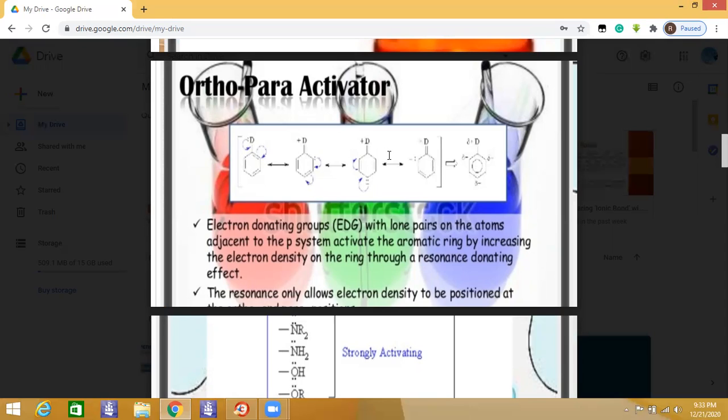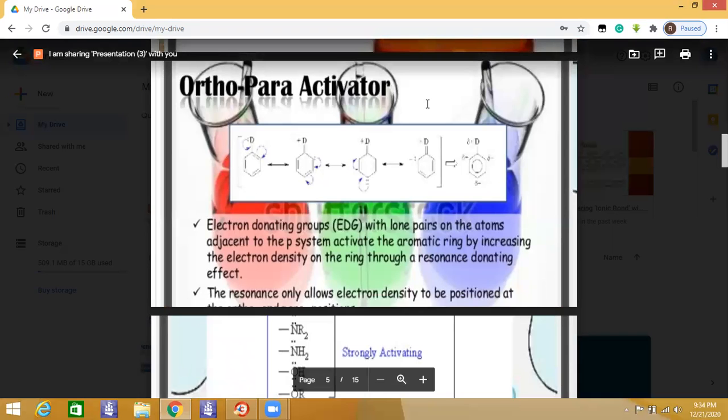These canonical forms show these sites are electron rich, and the next electrophile will love to get the electrons at the ortho and para sites.